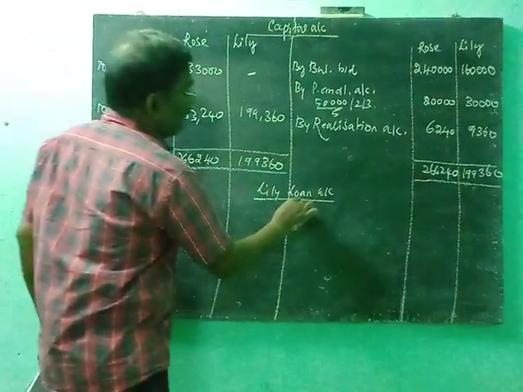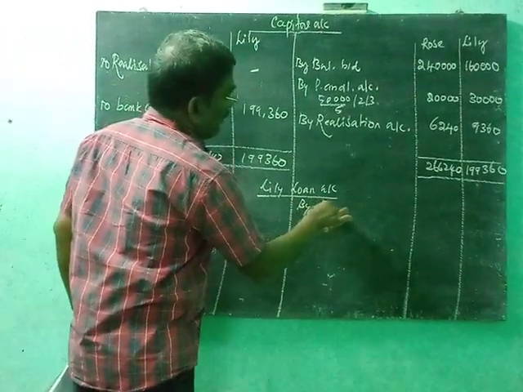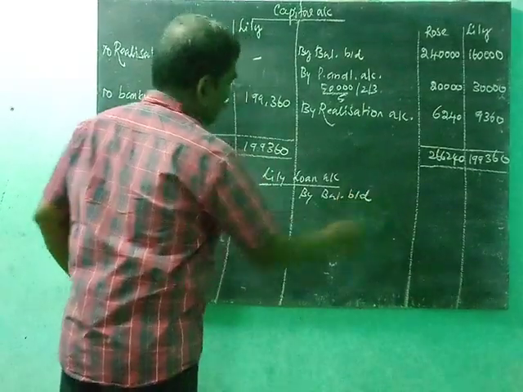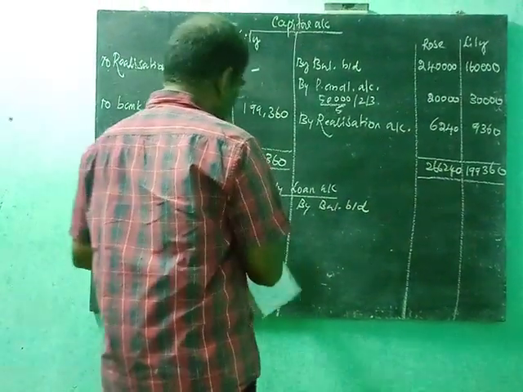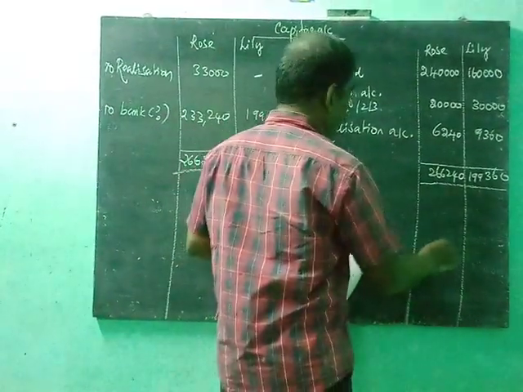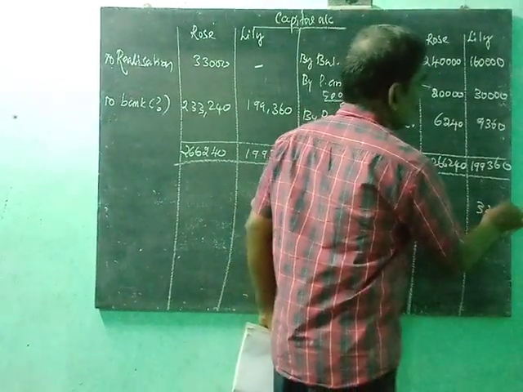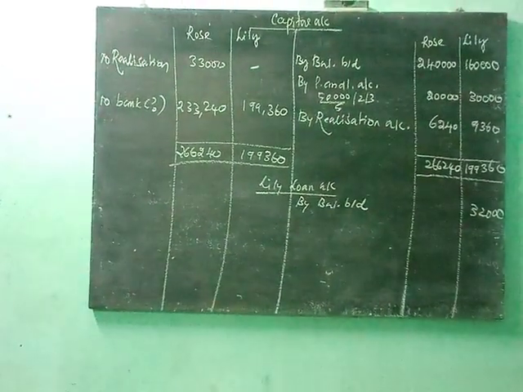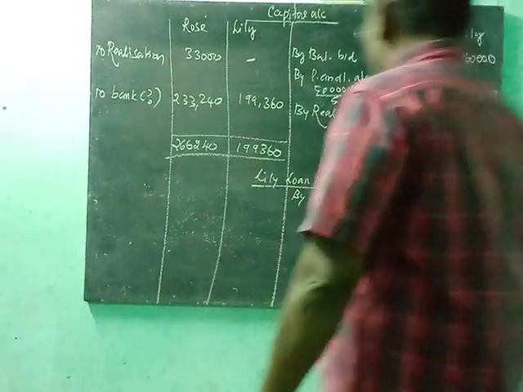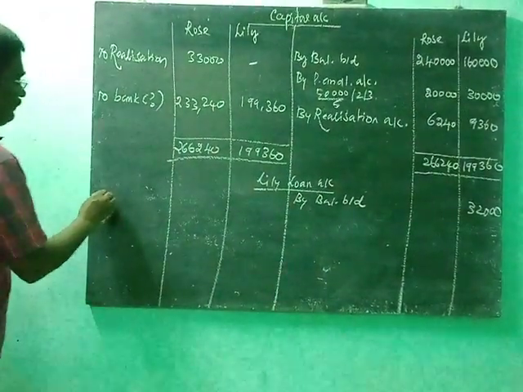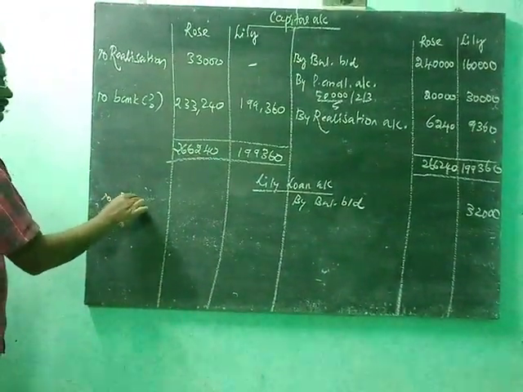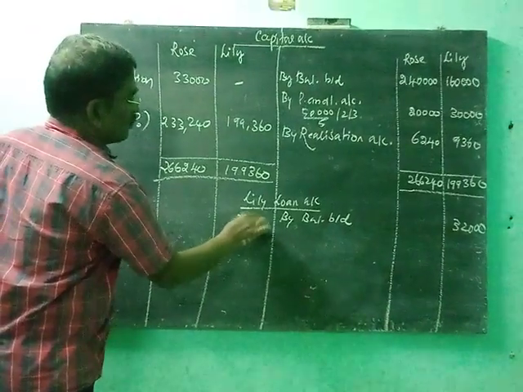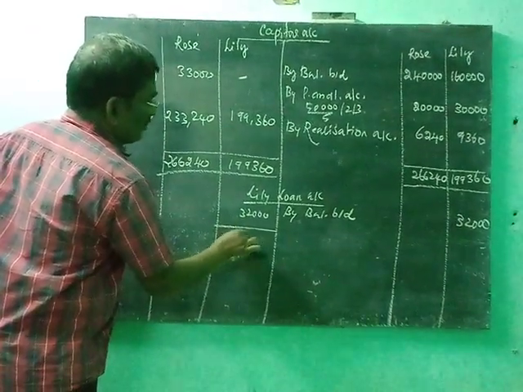So now Lily's loan account paid, by balance brought down. Lily's loan, how much? I think 32,000. So this is also settled. Lily's loan account is also settled.